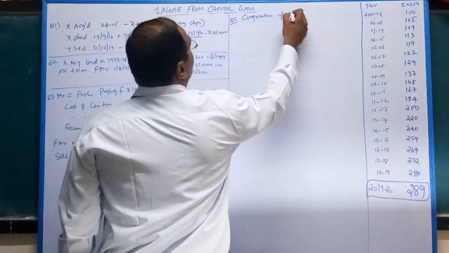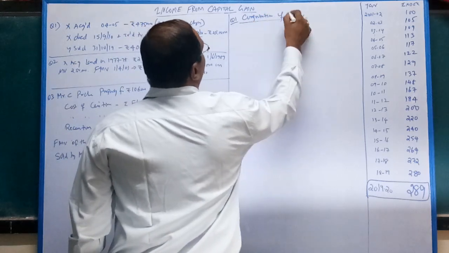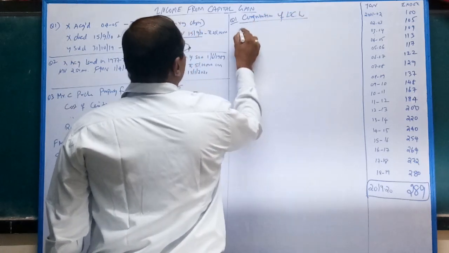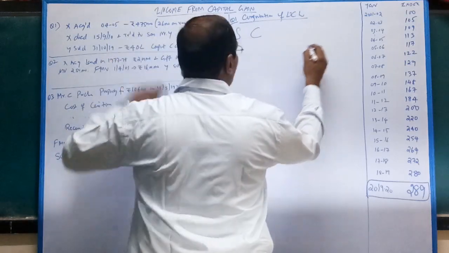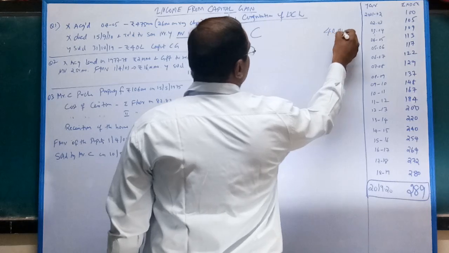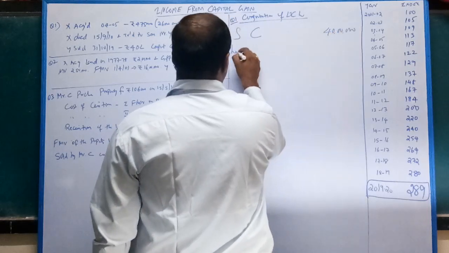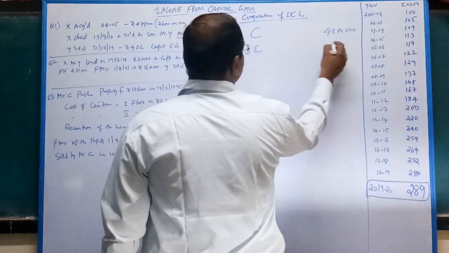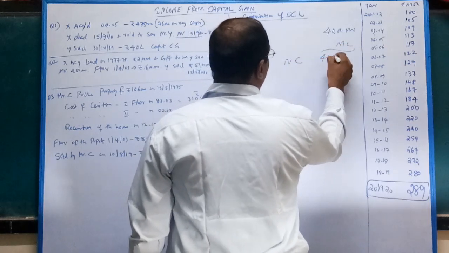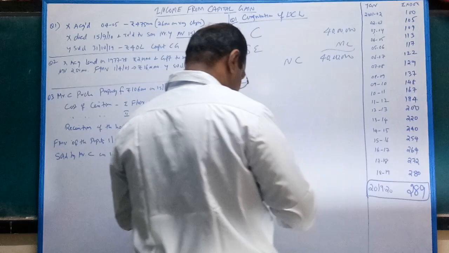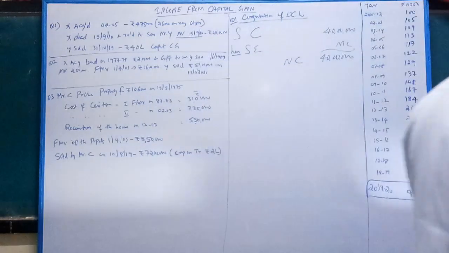Computation of capital gain, long-term capital gain. Short form, I put sale consideration. How much? He sold at 40 lakhs. Less selling expenses, nothing mentioned, so nil. Your net consideration is 40 lakhs.